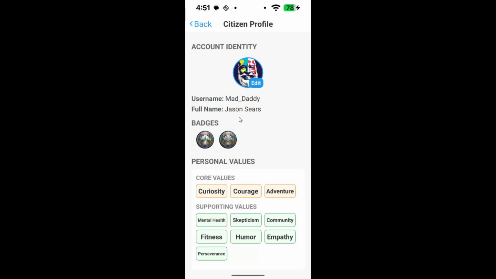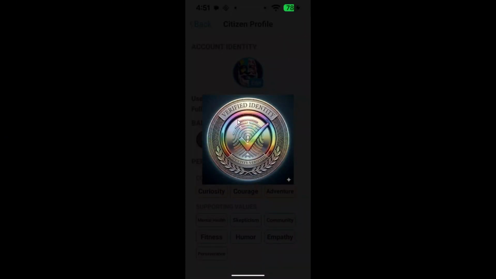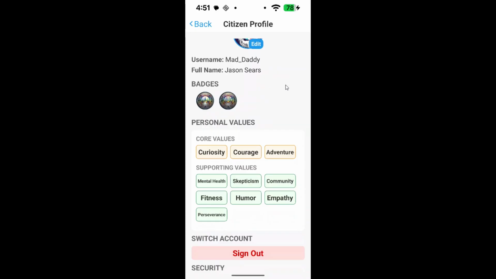It's a founder's badge. We have another badge signifying a verified identity. This badge means we've tried our hardest and we think this is a real human. We have a zero tolerance for bots policy on this app. We want every person to be a verified human.